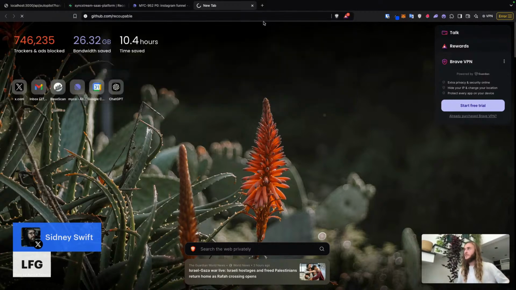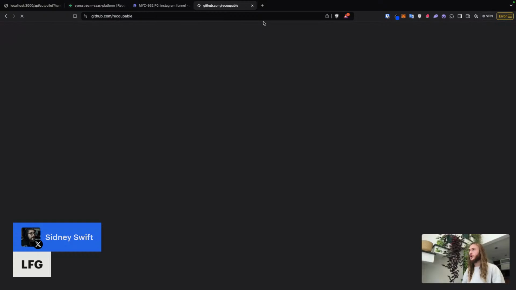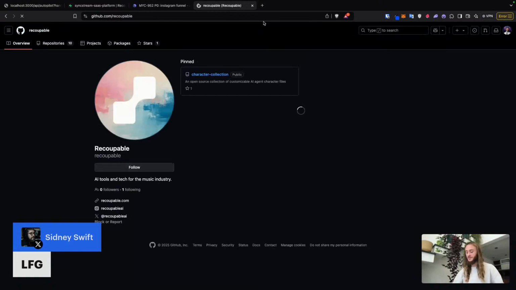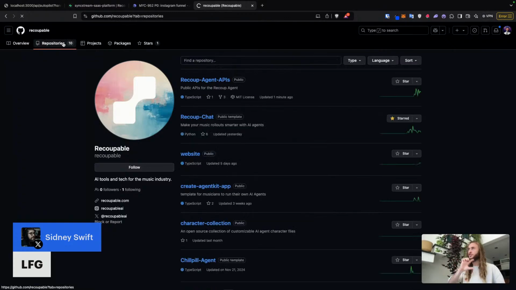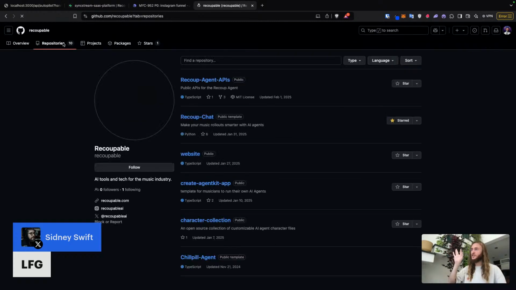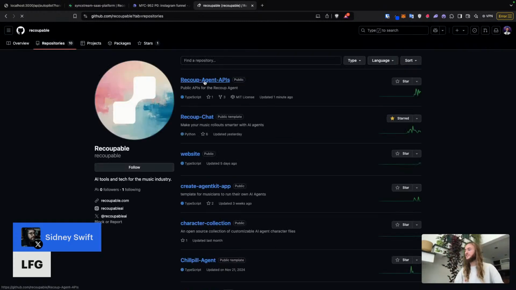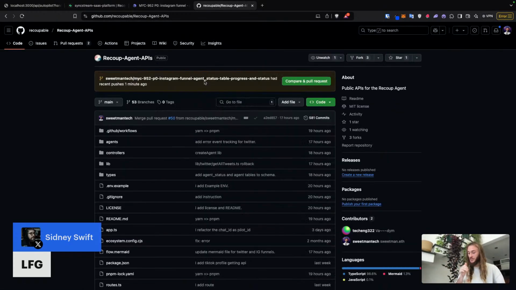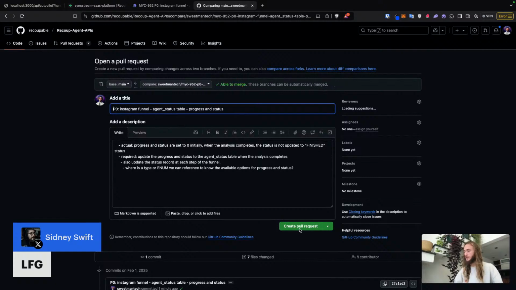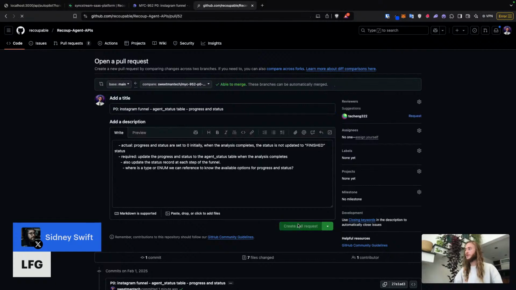Recoup. And then the question I'm asking myself is, is this actually progressing us to getting closer to the wrapped funnel being fixed? I think the answer is yes, because we need the status to be updated, because the status is what shows on the front end human interface. So it needs to be accurate inside of Supabase. This is going to be a step we need to do on each of the funnels. So doing it correctly here and how simply it should have been implemented here is a good sign that it's going to be a low lift for us to do it on all of the different individual funnels.